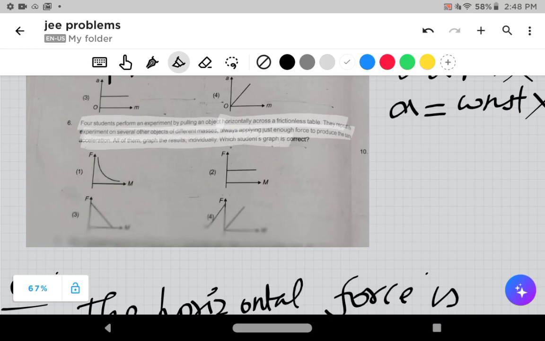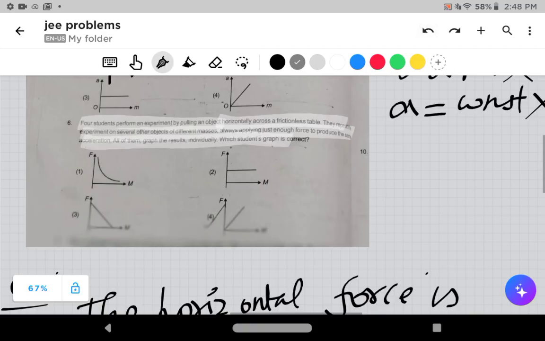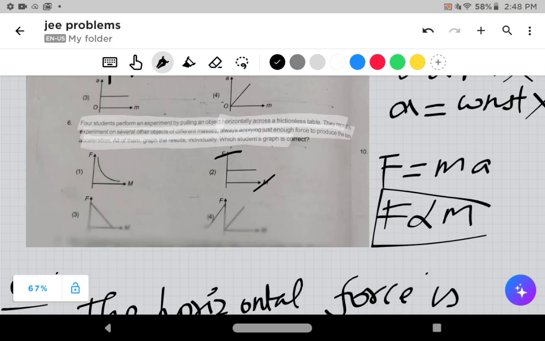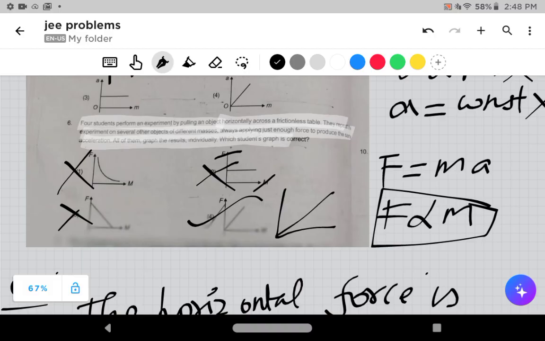So this graph is simple. The graph is between what? Force is equal to mass into acceleration. The graph is between force and mass. So force is directly proportional to mass. Which graph suits that? It's a decreasing graph, no. It's a constant graph, no. It's a decreasing graph, no. Yes, this one. That's it. What is this graph? This is a straight line graph.